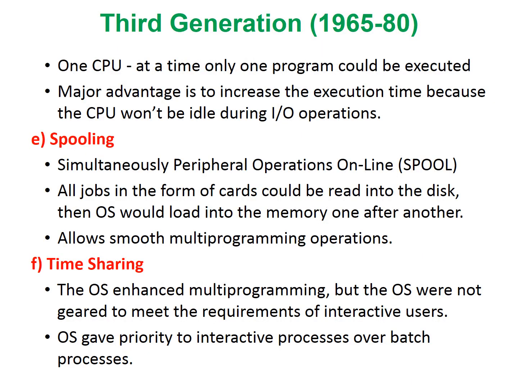Previously, the CPU could execute only one program at a time. Hence, multiprogramming was a major advantage of this generation since it improved execution time, because the CPU would not be idle during I/O operations.